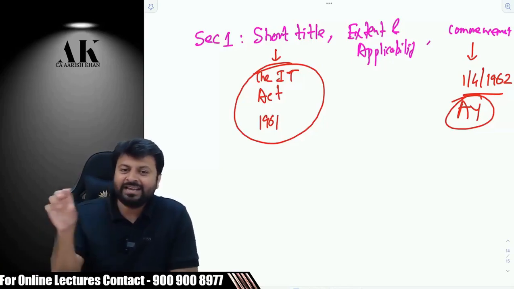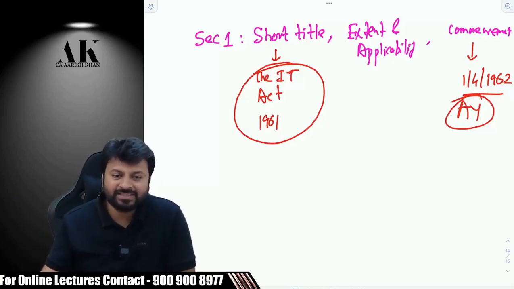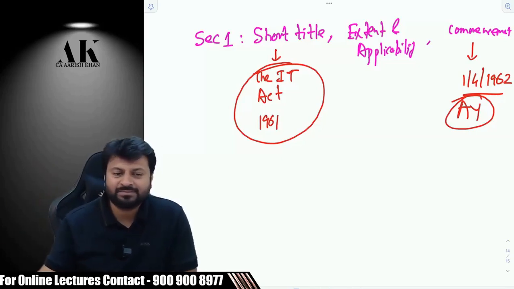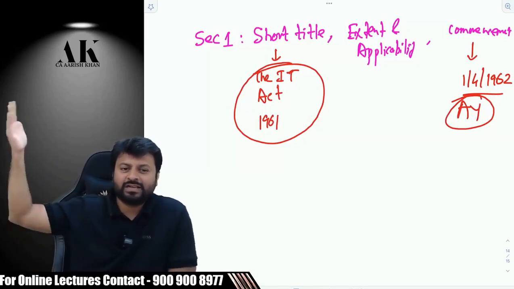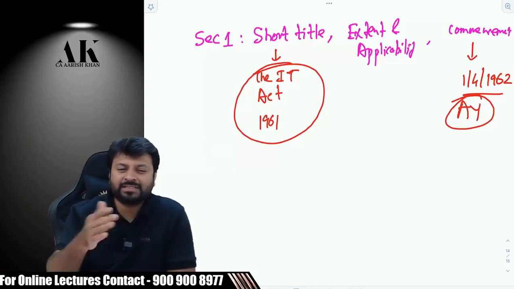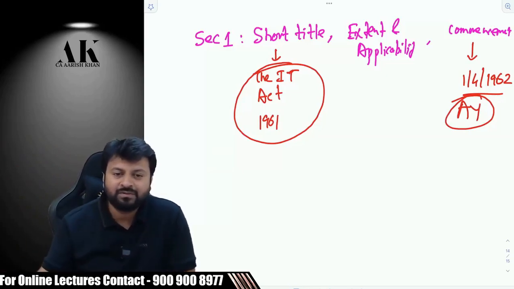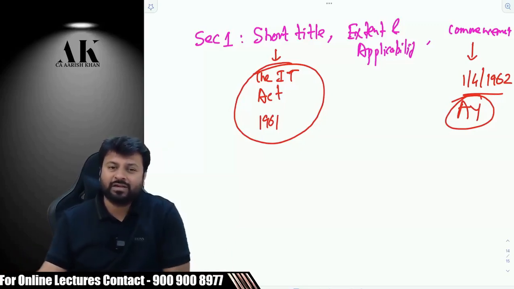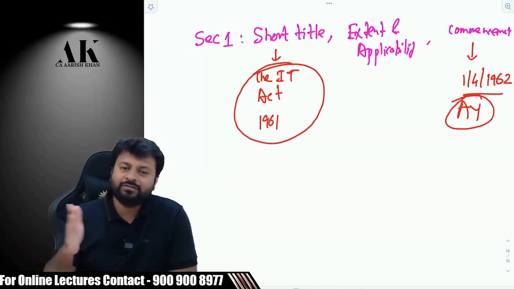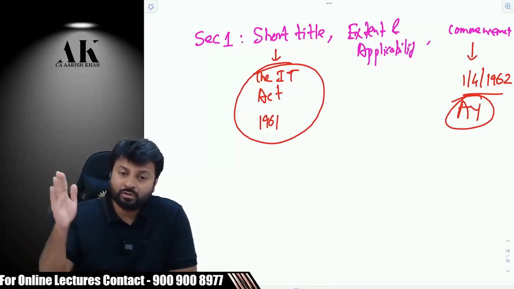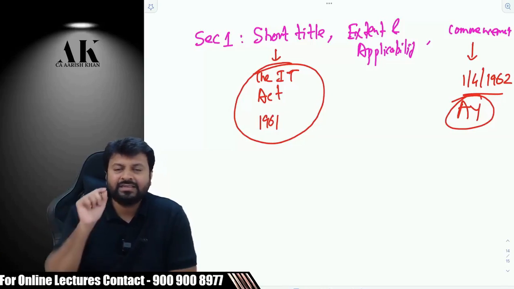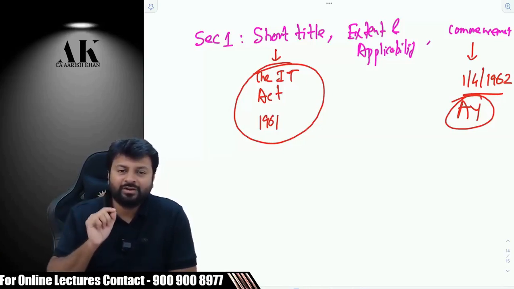It's a 3-line phrase which says: an act to consolidate the law relating to income tax and super tax. Super tax is a concept which was there earlier, which was imposed on rich people, similar to the surcharge now. Now it is not there. It was there at the beginning of the law when it was introduced. So if you go to the office tomorrow, see the very first page of the Income Tax Act. You will find there: an act to consolidate the law relating to income tax and super tax.